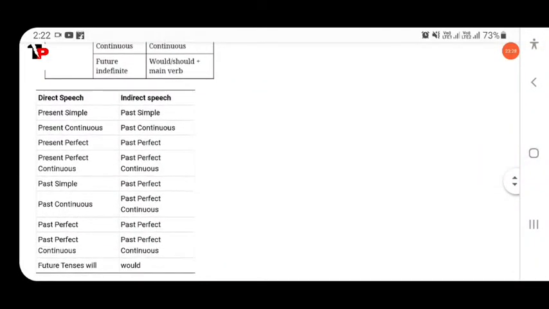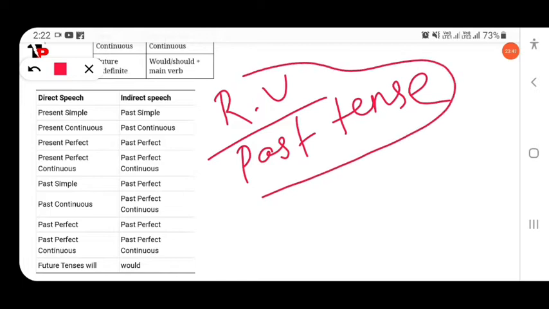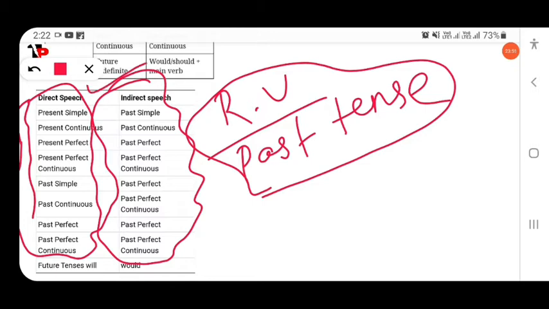If the reporting verb is in the simple past tense, you have to follow these rules, otherwise we can't make any changes in indirect speech.